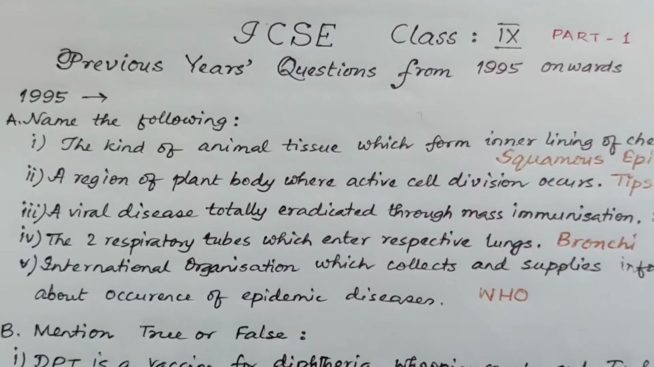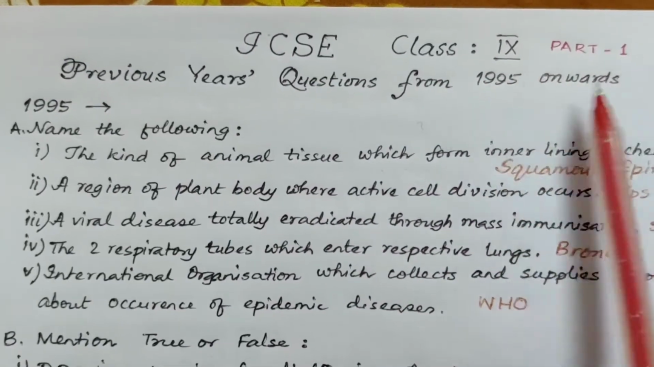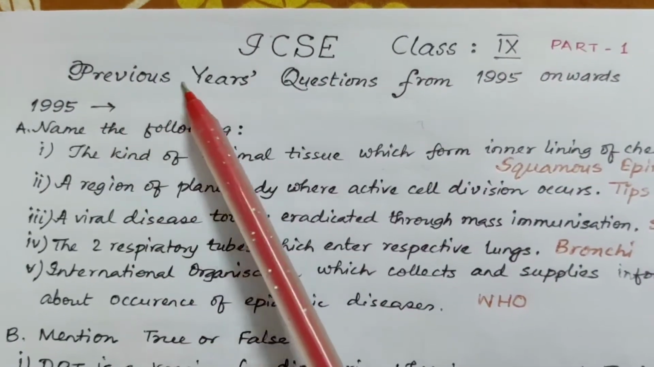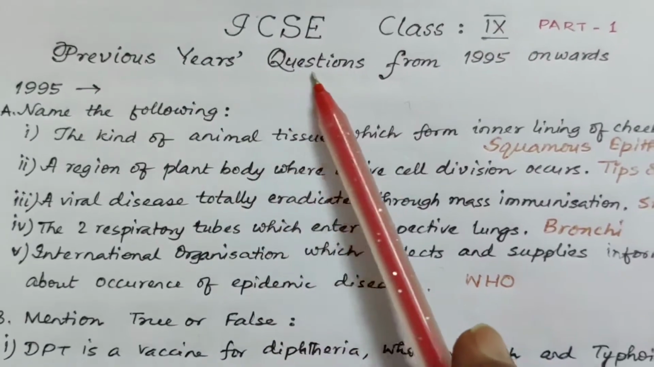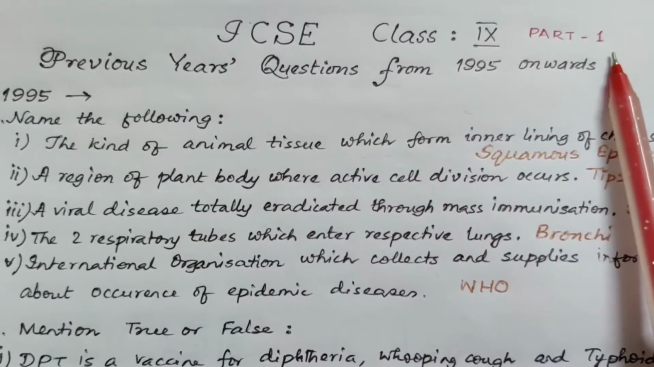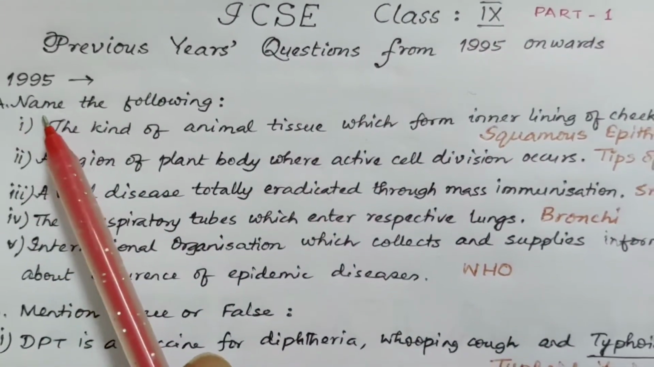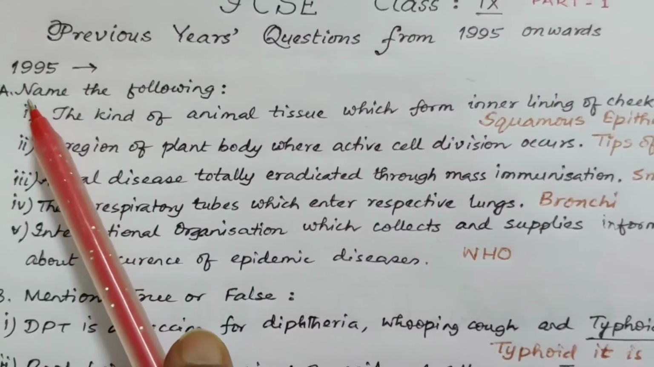Now this is a tutorial video for ICSE class 9. ICSE class 9 means it contains previous year's questions from 1995 onwards. This is part 1 of biology questions. In 1995, there were questions which are as follows.